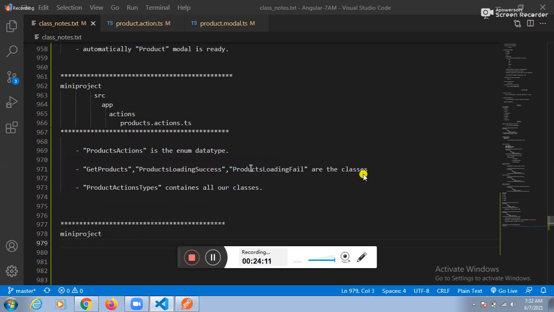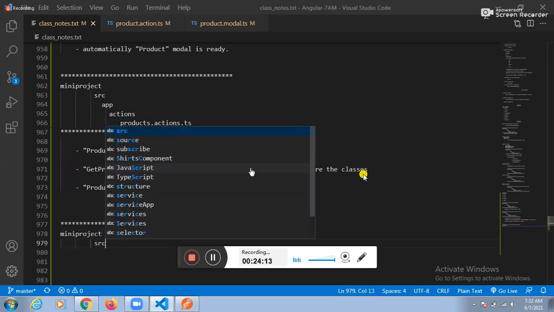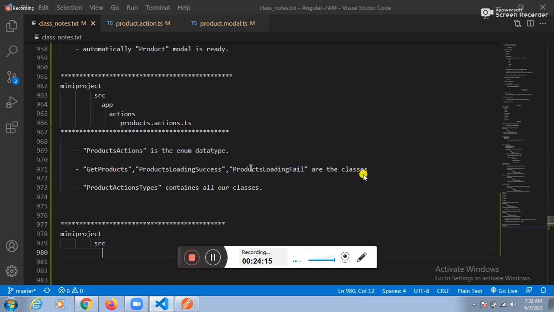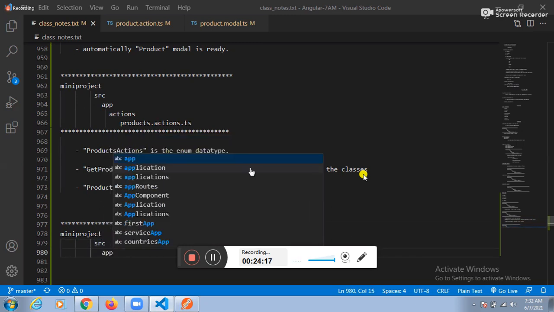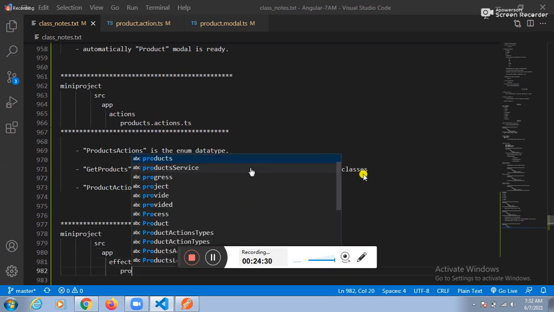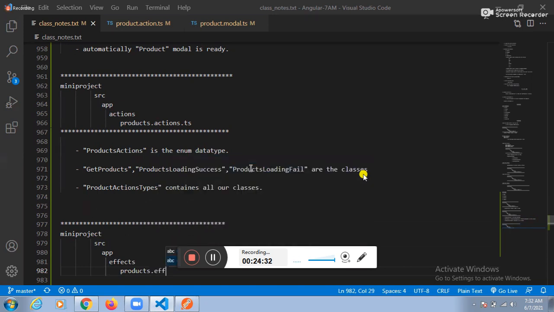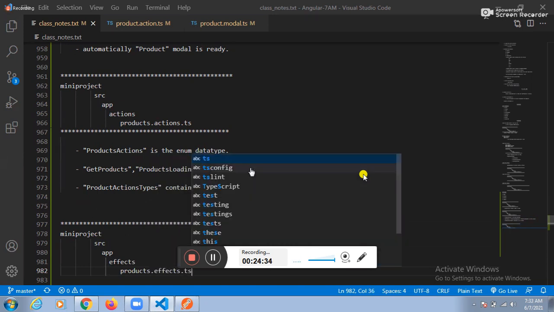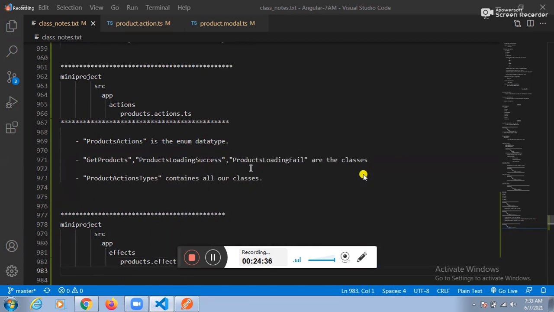Mini project. Under the mini project, which folder? SRC. Under the SRC, which folder? App folder. Under the app folder, which folder? FX. Under the FX folder, products.fx.ts. Please explain once again.